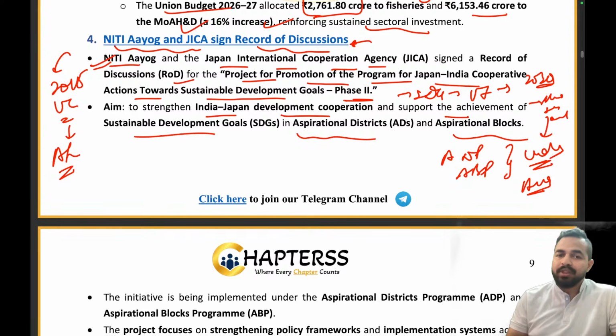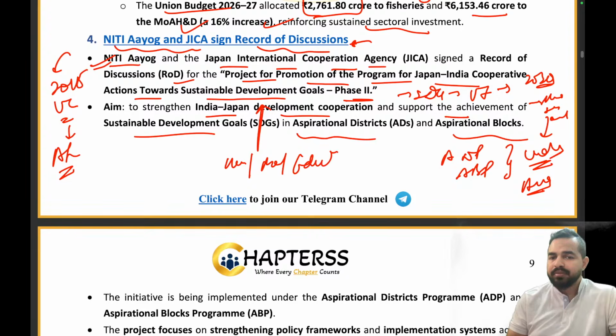And when it comes to Sustainable Development Goals, these also focus on the same things, like health, reducing poverty, improving health, improving education. So basically we are trying to focus on the Sustainable Development Goals implementation in the aspirational districts and aspirational blocks, right?